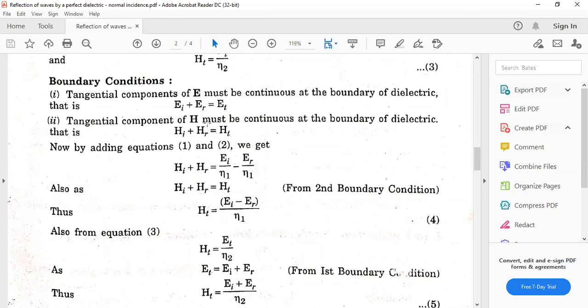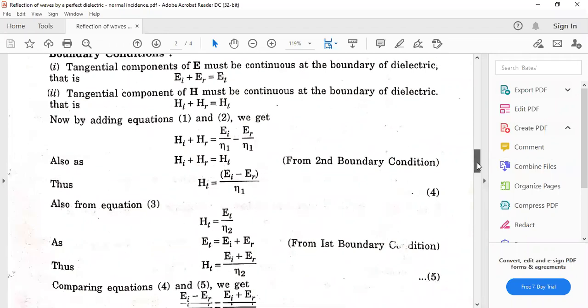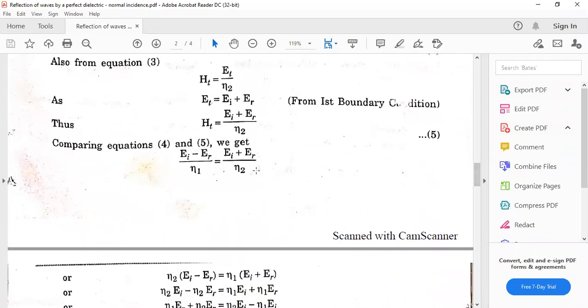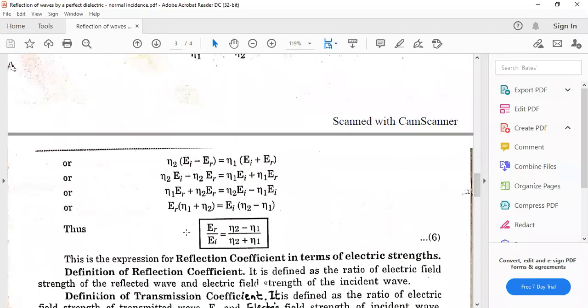Now from equation number 3, HT is equal to ET upon eta 2. Taking the boundary condition, ET is equal to EI plus ER. So HT is equal to EI plus ER upon eta 2. So one HT equation is this, number 4, and the other HT equation is this, number 5. We compare both the equations and we get this relation. This relation has to be remembered.